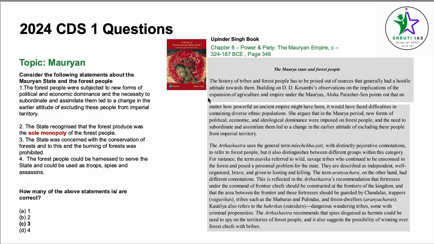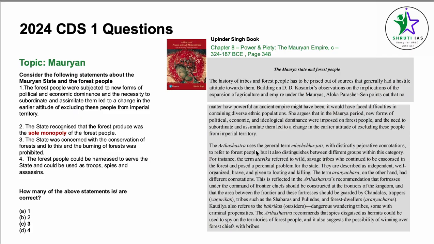Aloka Parasher-Sen points out that no matter how powerful an ancient empire might have been, it would have faced difficulties containing diverse ethnic populations. She argued that in the ancient period, new forms of political, economic, and ideological dominance were imposed on the forest people, and the need to subordinate and assimilate them led to a change in the earlier attitude of excluding these people from imperial territory.